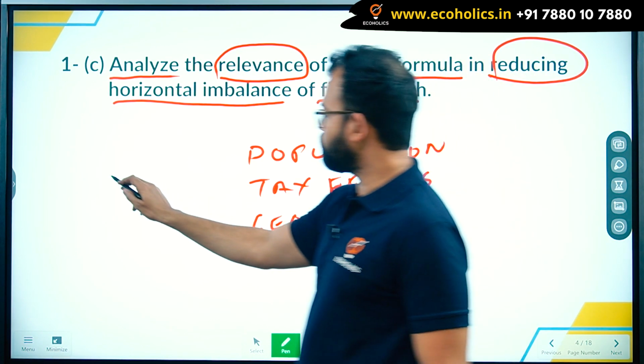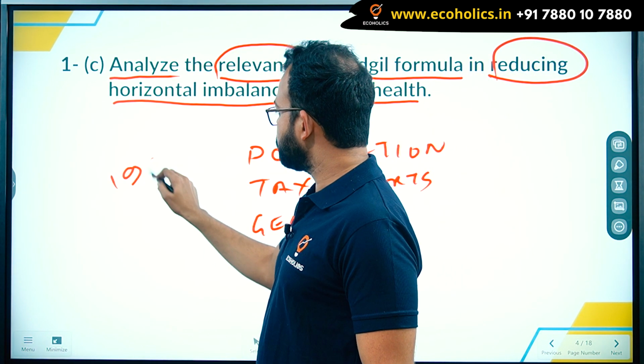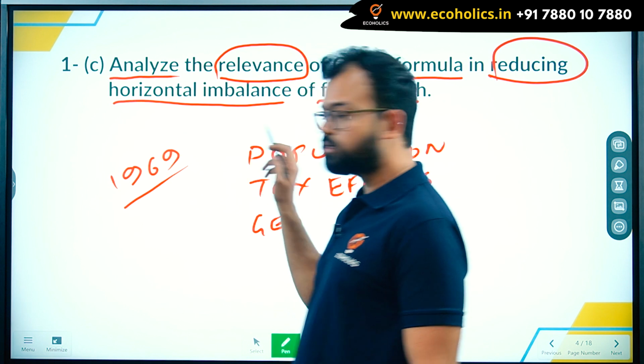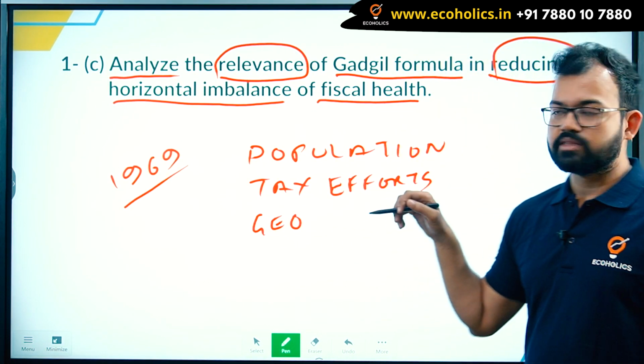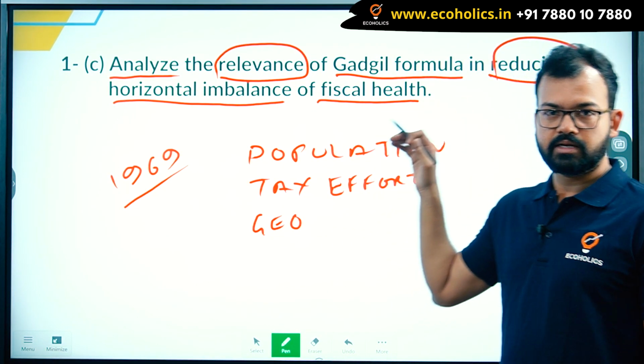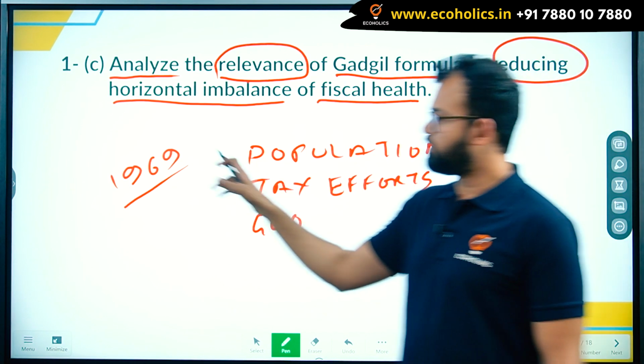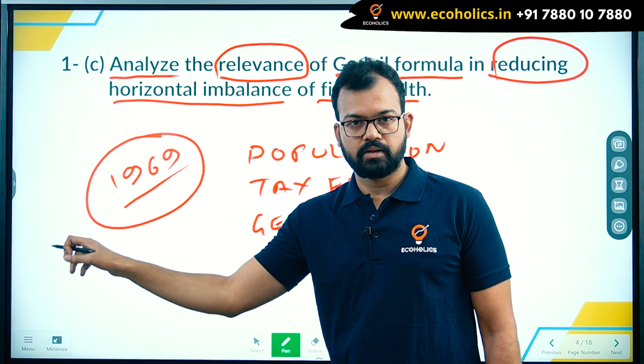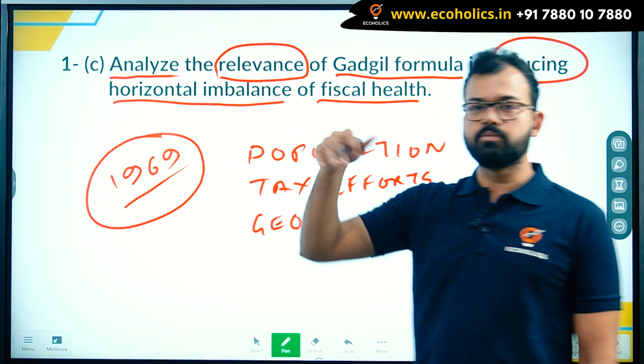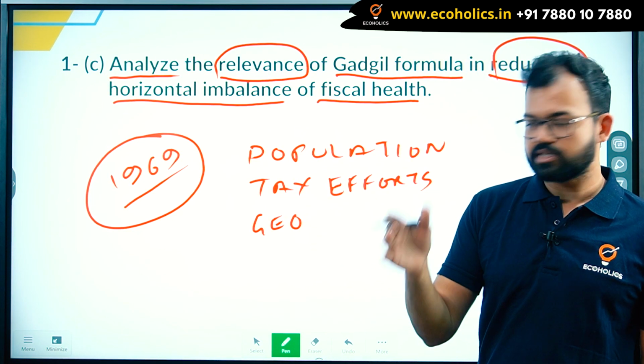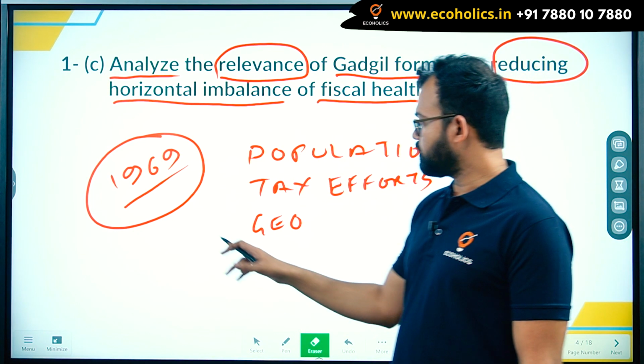Why? Because if we talk about 1969, we started with the 4th 5-year plan and the recommendation given by Dr. Gadgil was incorporated under this plan as well. And later on it became the Gadgil-Mukherjee formula because Pranab Mukherjee gave his input into that.